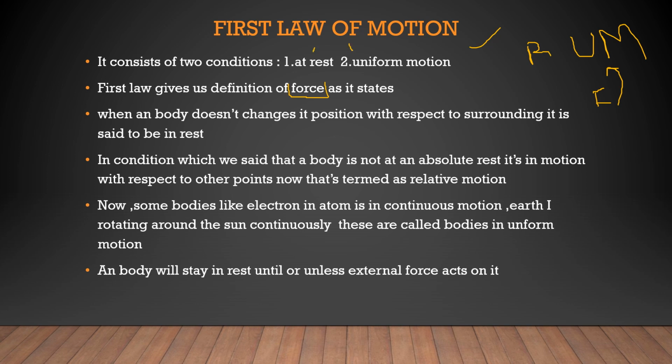First one is at rest. A body is at rest. And second one is a body is in uniform motion. A body is said to be at rest when it does not change its position with respect to its surroundings. Just suppose a person is standing in a garden. If this person does not displace or move, it will be called at rest.